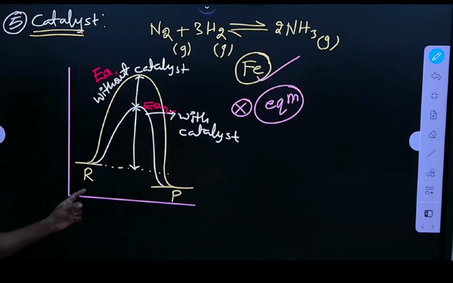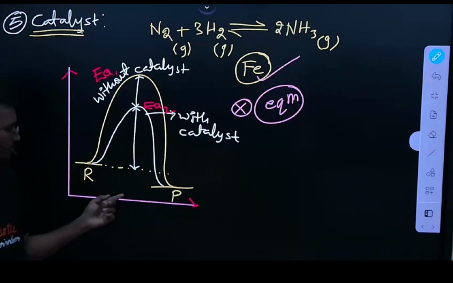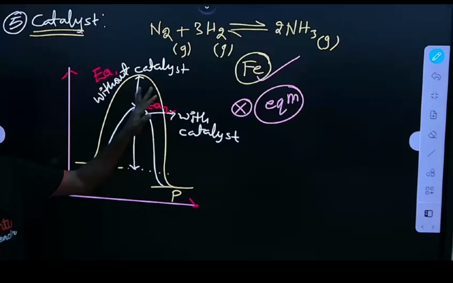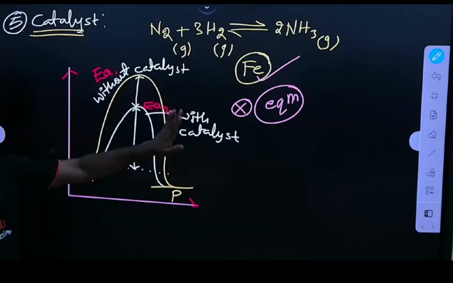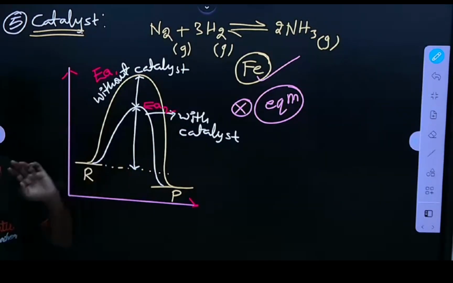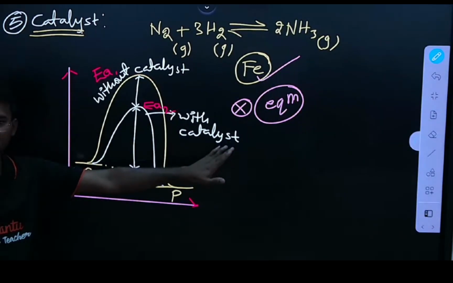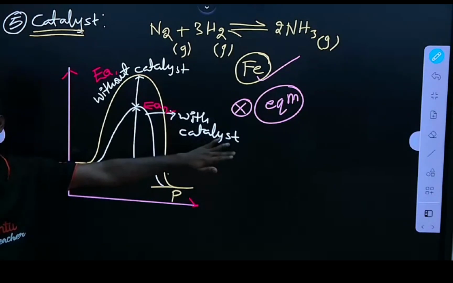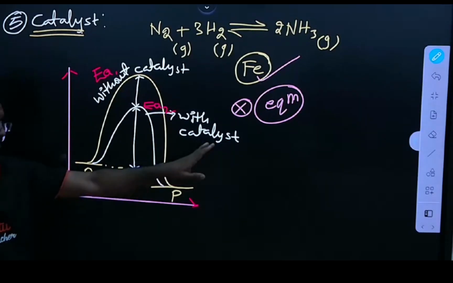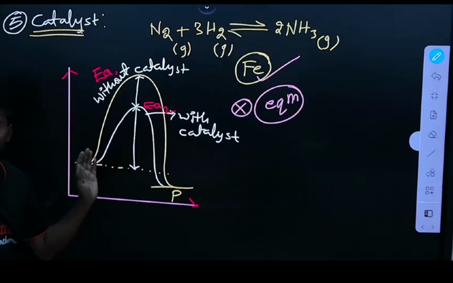For a system which is in equilibrium, if I add a catalyst, what happens? The equilibrium between reactants and products doesn't change. But what changes is the activation energy.